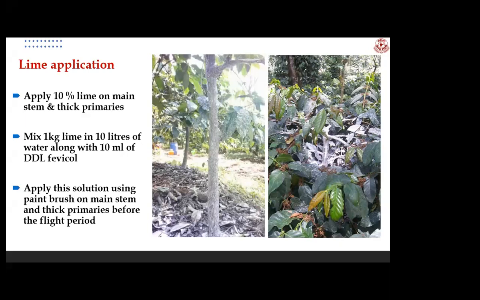So this lime is also equally good as bark scrubbing, or some planters follow bark scrubbing followed by lime applications. Because when you are doing bark scrubbing, you may not be 100% sure that you have removed all the bark. So especially in the most vulnerable areas, where the coffee plantations are in open conditions, you can go with bark scrubbing followed by lime applications. This will protect the coffee plants from egg laying by coffee white stem borer.